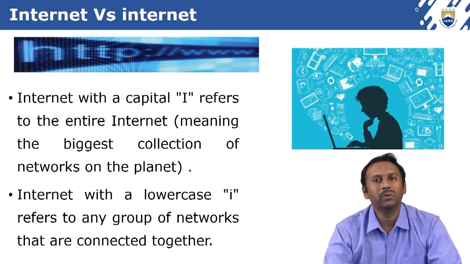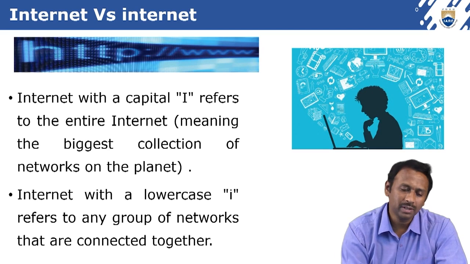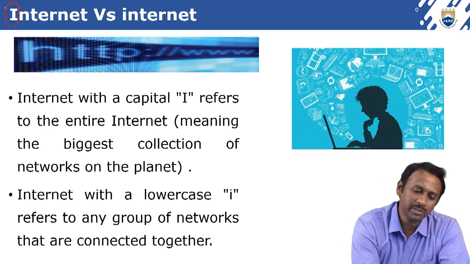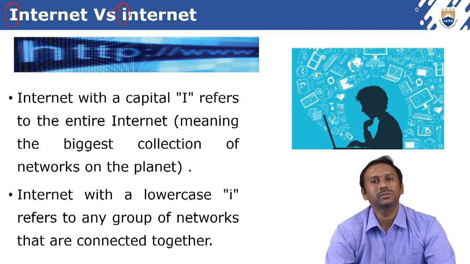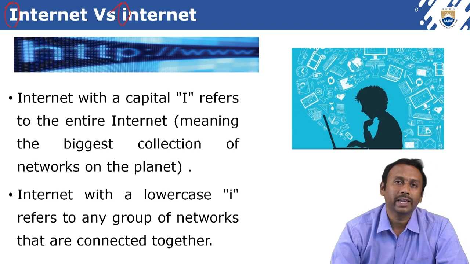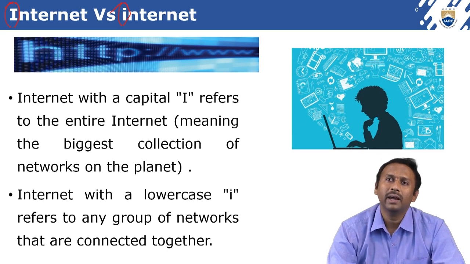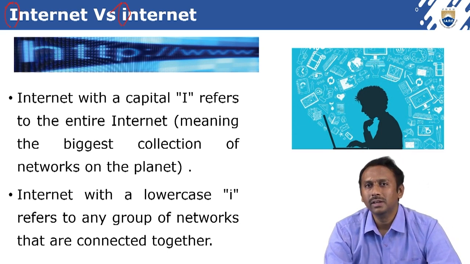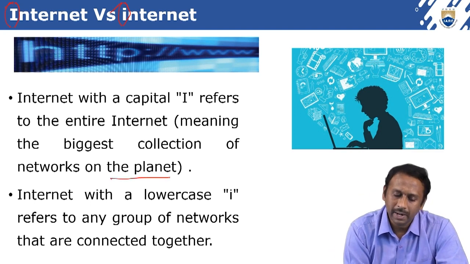And a very important question here: what is the difference between Internet and internet? Both are the same, but the spelling is a capital I and a small i. Everybody uses the terminology internet. Then what is the difference? If the spelling starts with a capital I, that is Internet with a capital I, and it refers to the entire internet, meaning the biggest collection of networks on the planet.